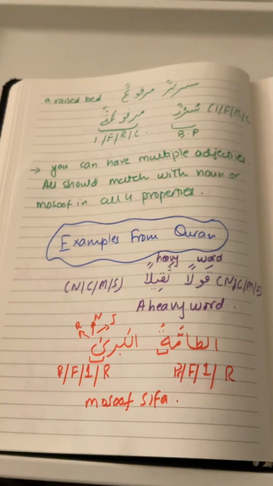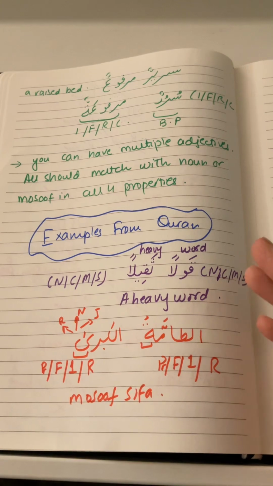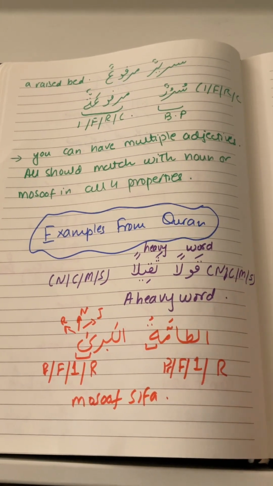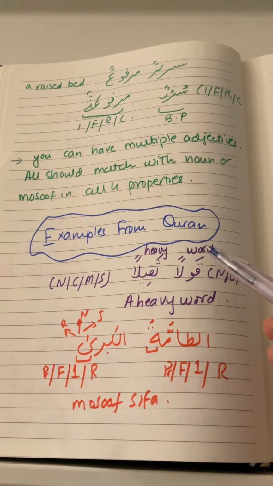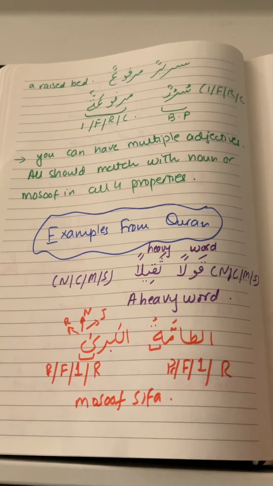Assalamu alaikum warahmatullah. So in the Arabic lesson today, we are going to do some examples from the Quran regarding Mosoof and Sifa, which we did yesterday, which was basically noun and its adjective. And what we learned was that it's one of the fragments, first of all. And what is a fragment?